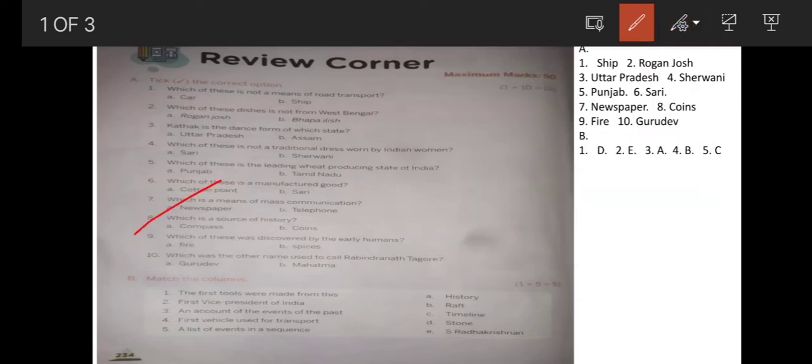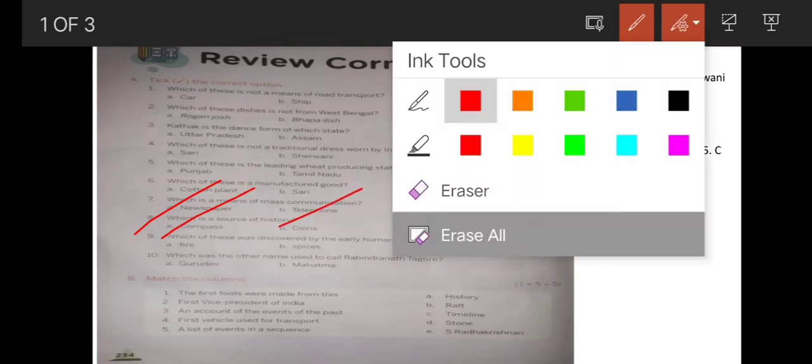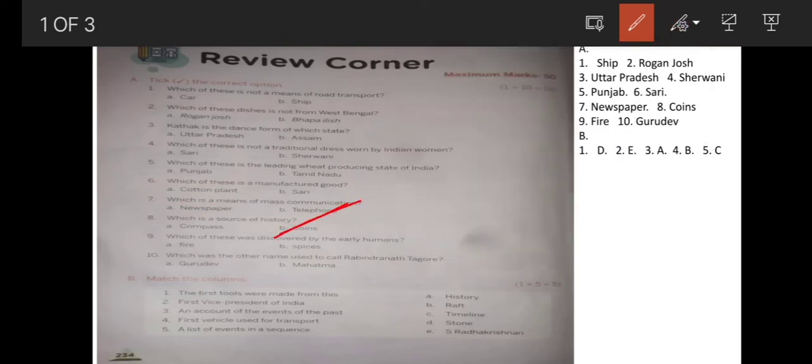8. Which is a source of history? Compass, coins. Answer is coins. Coins are a source of history. From coins we get information about the past. And what about compass? Compass is an instrument which is used for finding directions. So the answer for question number 8 is B, coins.